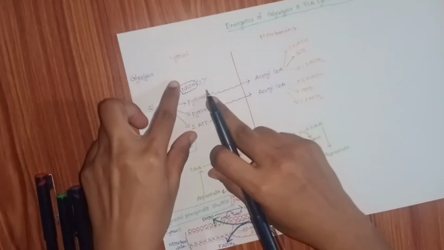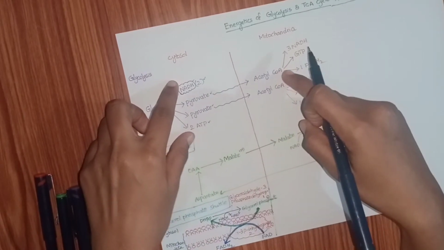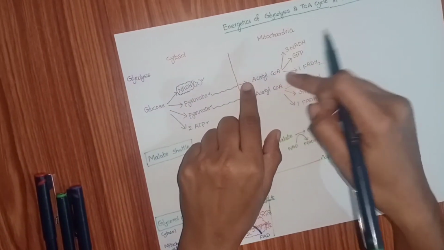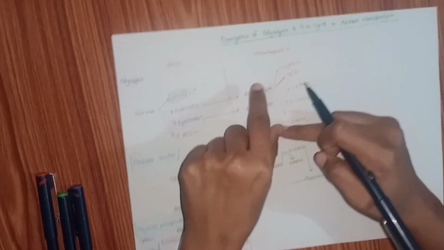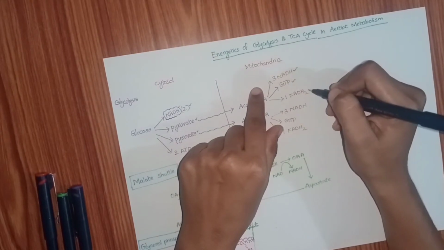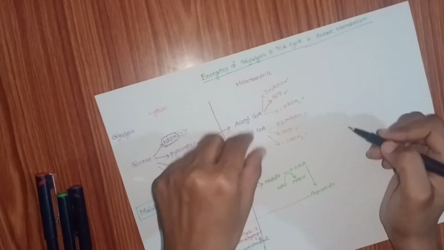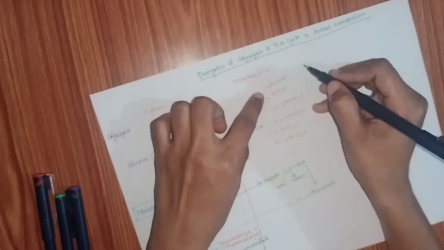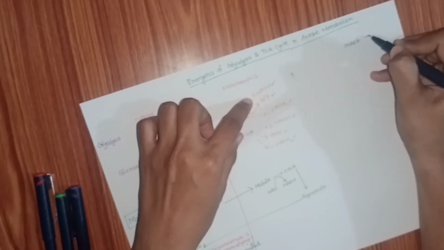Okay. The pyruvate then enters into the mitochondria. The pyruvate is converted into acetyl-CoA in the mitochondria. From 2 pyruvate, there are 2 acetyl-CoAs. These will give 3 NADH, 1 GTP, 1 FADH2. Again 3 NADH, 1 GTP, 1 FADH2. 3 NADH means 3 threes are 9. 1 NADH molecule gives 3 ATPs.